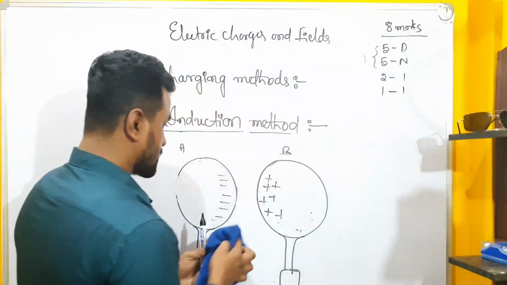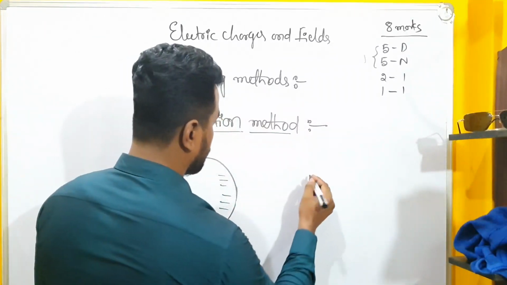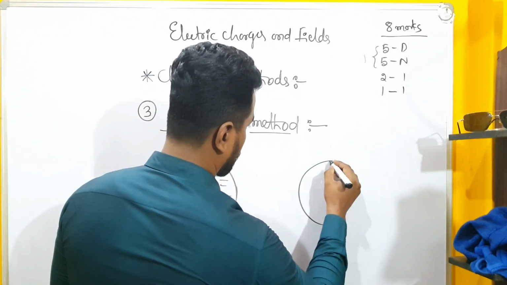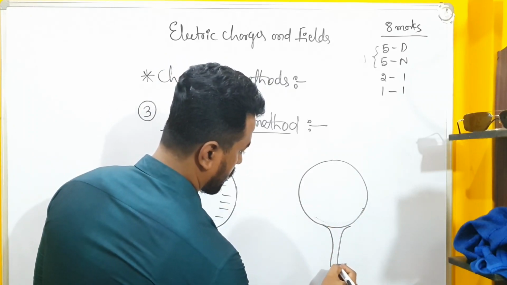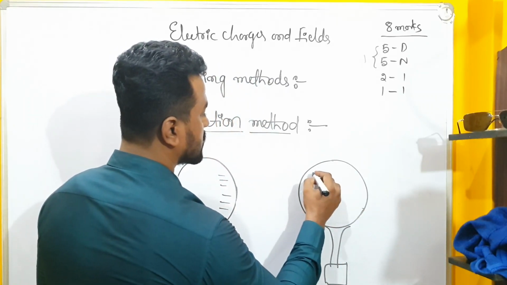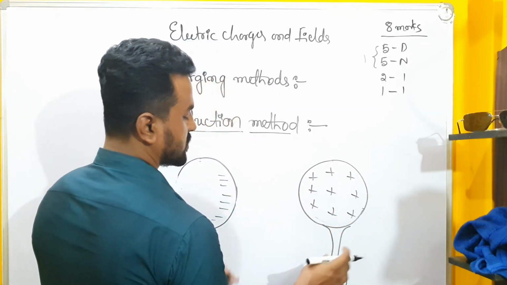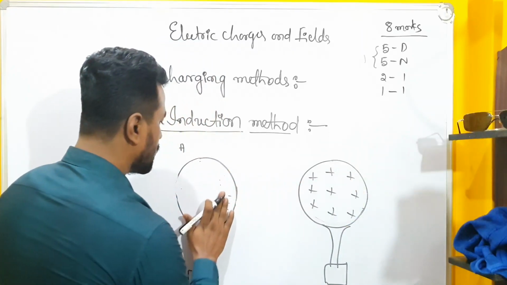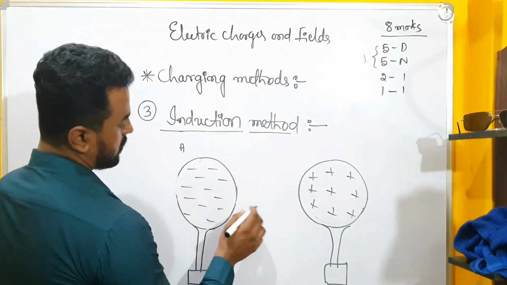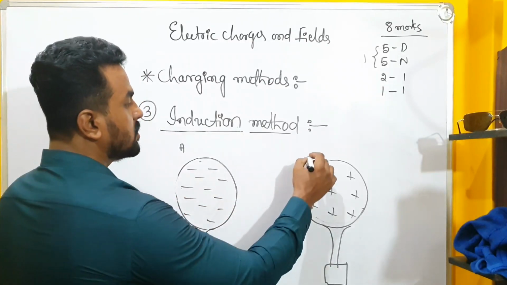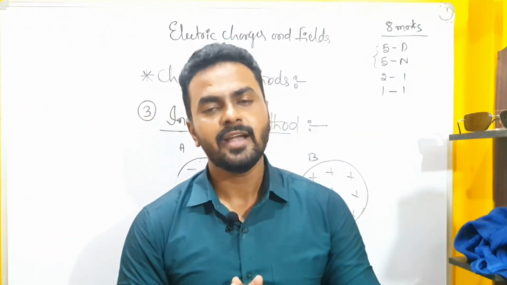Again, if you separate them with a larger distance, what happens? The charges are distributed throughout the surface of the spheres, because they repel each other. So here also the charges will be arranged in different positions like this. So this is nothing but charging a body by using the induction method.